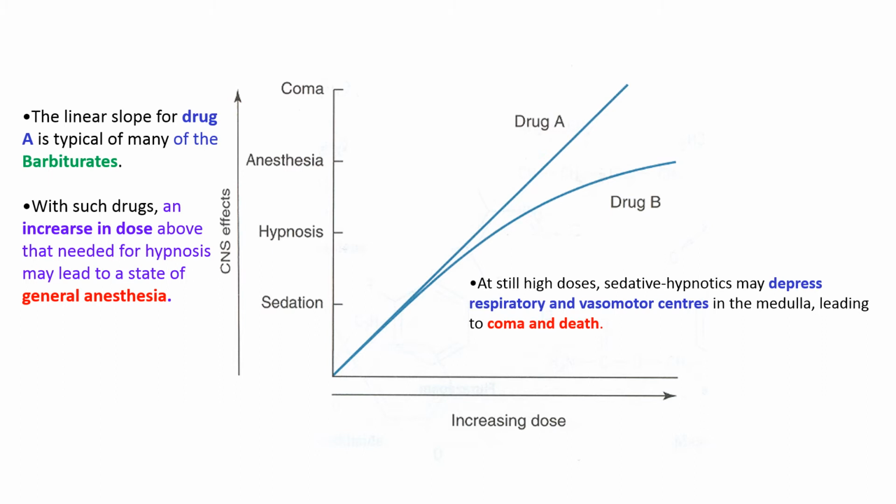For drug B, for the patient to go from hypnosis to a general anesthetic effect, or even respiratory depression or vasomotor center depression, you need a much higher increase in dose. But for drug A, even a slight increase in dose will lead to a general anesthetic effect or even a fall in BP and other effects.